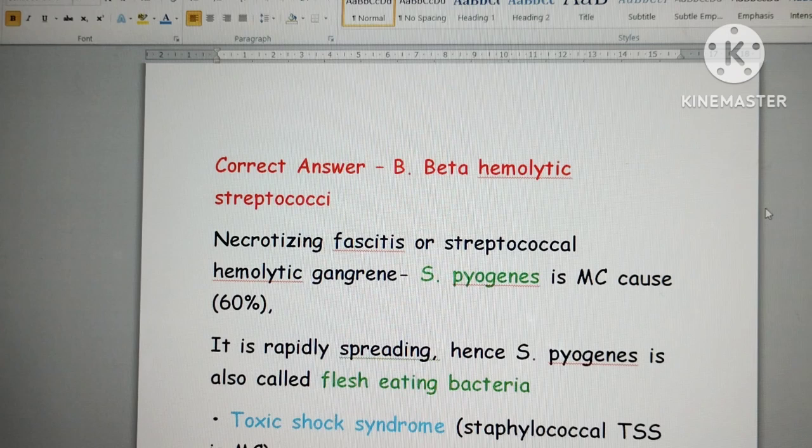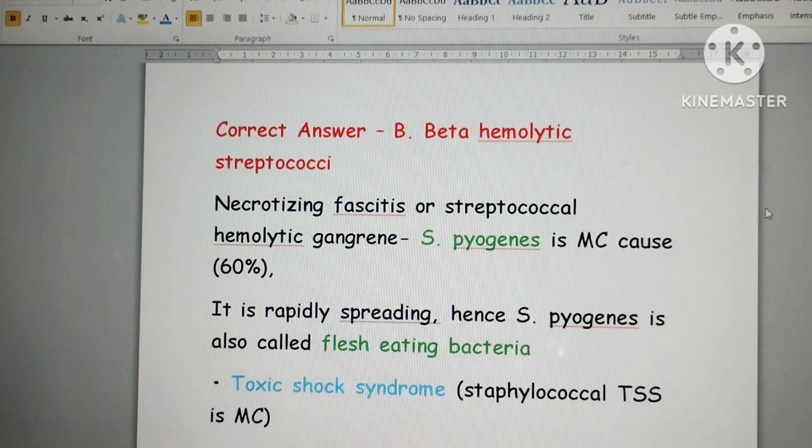Okay. Third point, toxic shock syndrome. You know, right? Toxic shock syndrome is caused by both Streptococcus and Staphylococcus, but Staphylococcus is the most common cause. The toxin responsible for this is the Staphylococcus toxic shock syndrome toxin, called TSST.